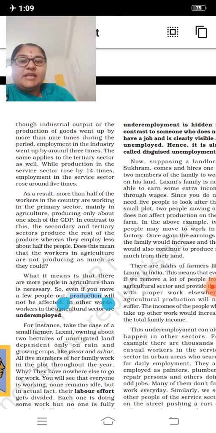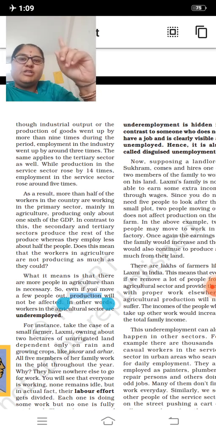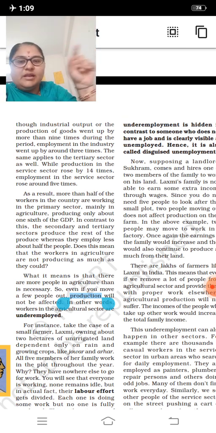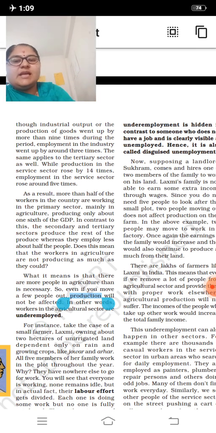The same applies to the tertiary sector. In the secondary sector, what is happening? Production is increasing by 9 times, employment by 3 times. A 9:3 ratio is there. In the tertiary sector, production is increasing by 14 times and employment only by 5 times.